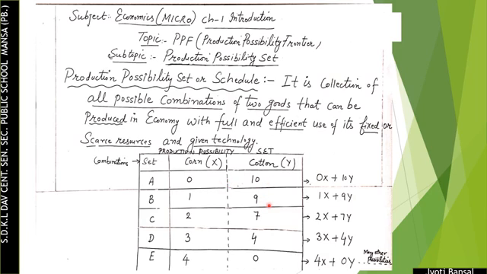That is, first 1 unit is sacrificed, then 2 units, then 3 units, then 4 units have to be sacrificed, and the last combination is 4 units of X commodity and 0 units of Y commodity, because all the resources are shifted towards the production of corn. So many more other possibilities can be shown in this set, but all combinations must be attainable. Possible combinations are shown in a production possibility set.